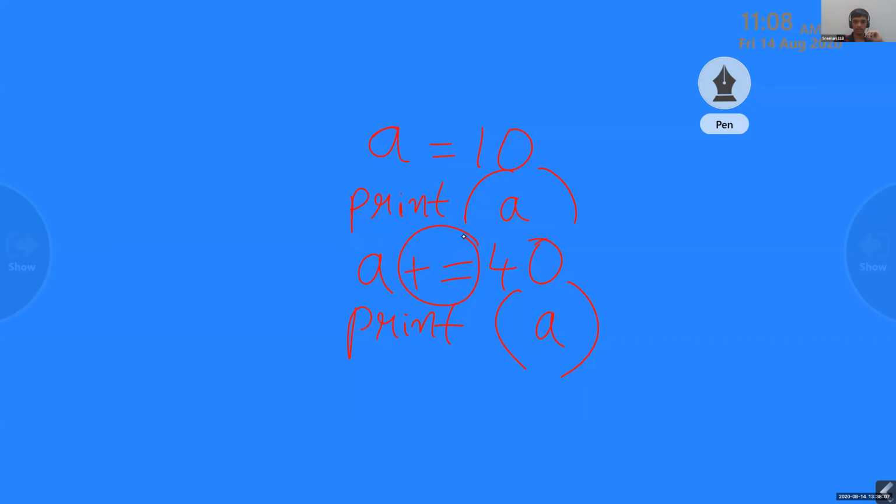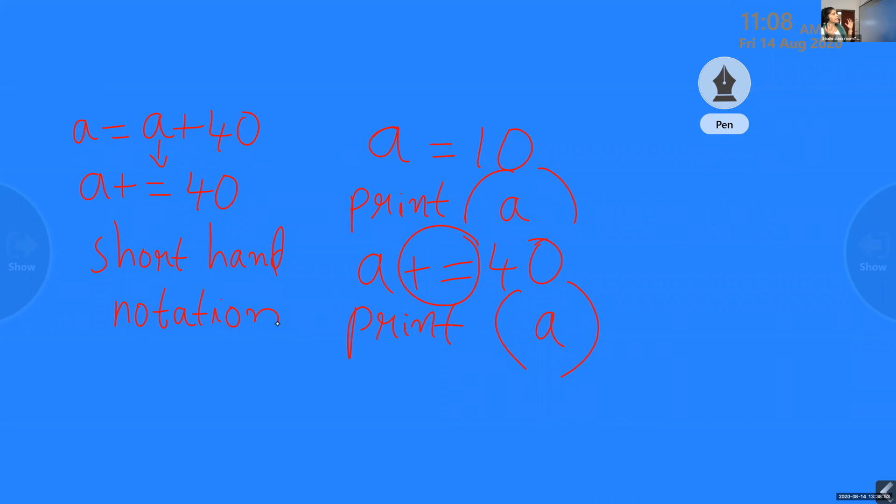That's plus 10. A plus 10. 40 plus 10. That is A is equal to A plus 40. Isn't it? This is the original expression and there is a short form, that is A plus equal to 40. Either you can write A is equal to A plus 40 or you can write A plus equal to 40. It is called shorthand notation. What is that called? Shorthand notation. The print statement of a variable value is clear.